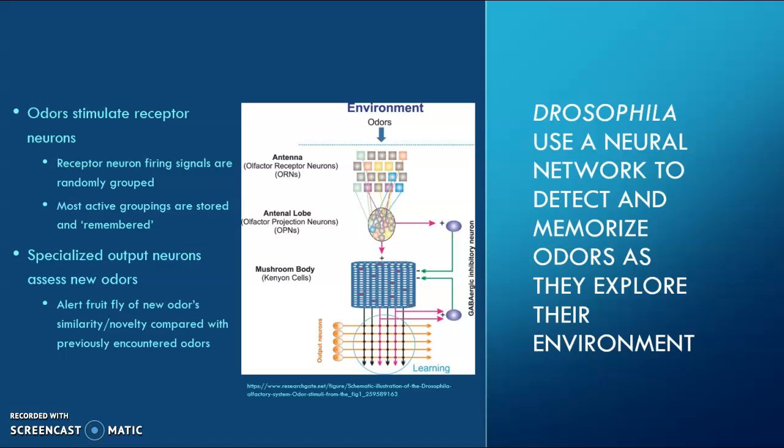Drosophila use a neural network to detect and memorize odors as they explore their environment. Odors are stored in the fruit fly memory essentially as the sum totals of the most active receptor neuron firing rates. When a new odor is encountered, it is evaluated by these same neurons, and a determination is made by specialized output neurons on whether or not the fly has been exposed to this information previously.